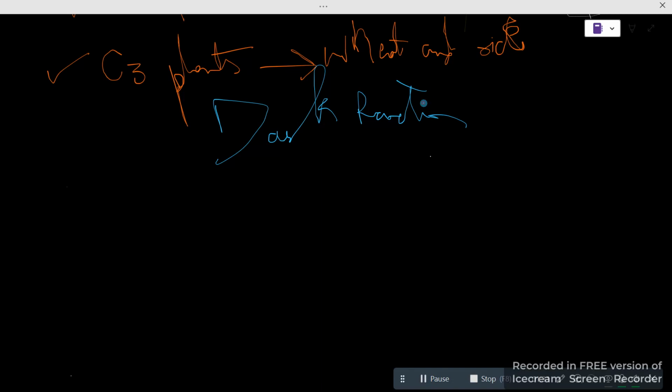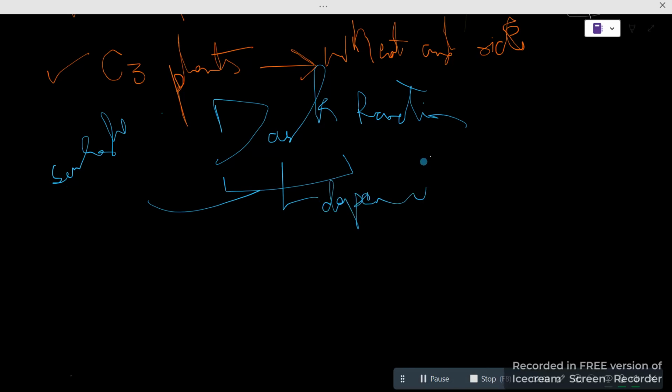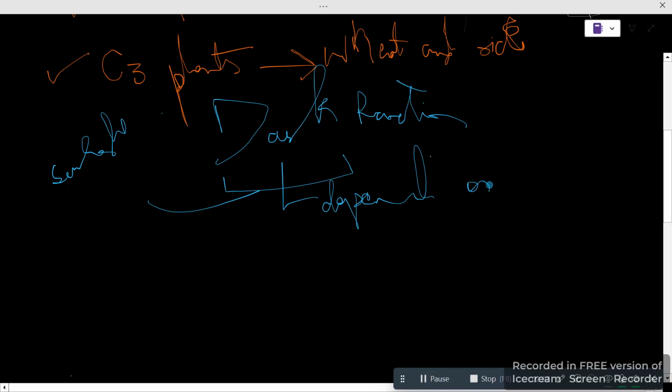The first thing I want to share, and you need to just notice or focus, is that if you see the word dark, you might think this complete process would be done in the absence of sunlight. But basically that is not real. That's not real. This means that this process requires sunlight, but the name suggests otherwise. So we just say that the dark reaction is dependent on the light reaction.